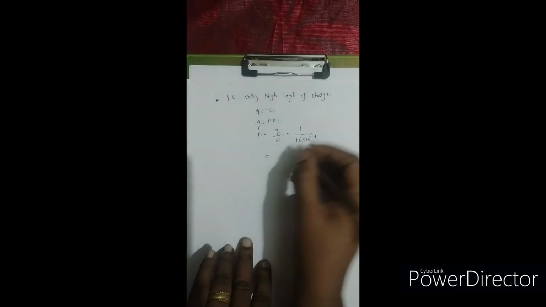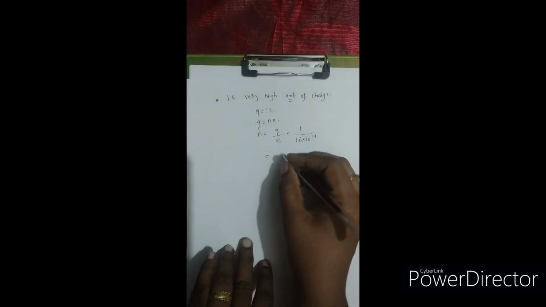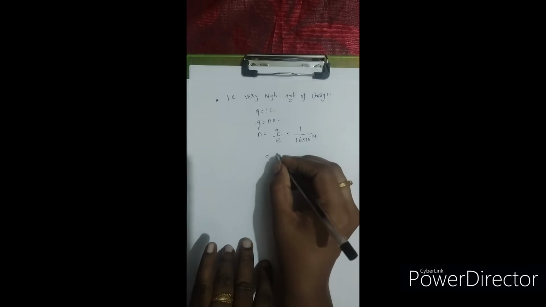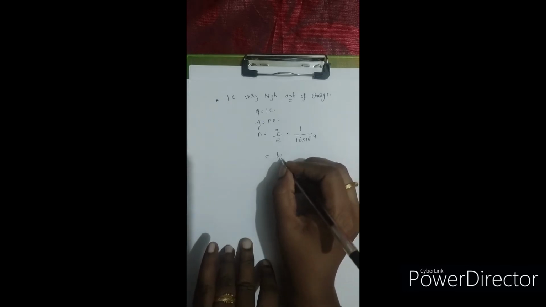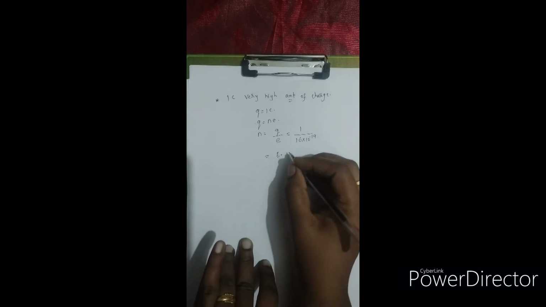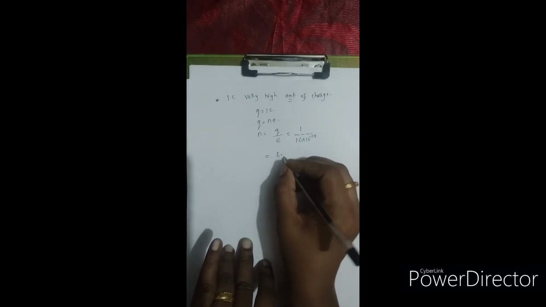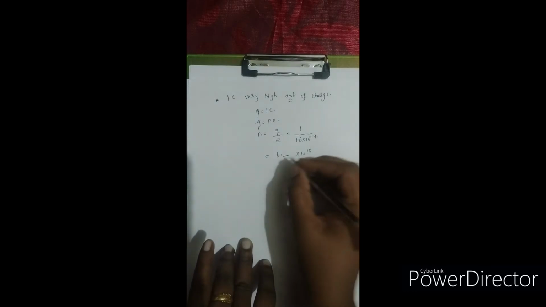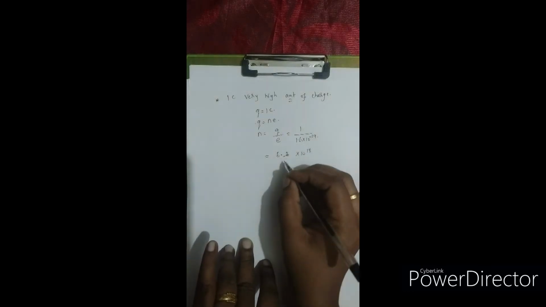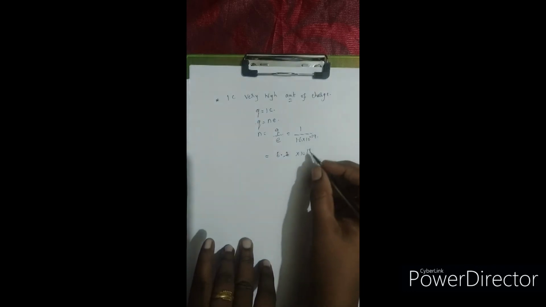So when I divide these two, I get the value to be around 6 point something into 10 to the power of 18, around 6.2. So 6.2 into 10 to the power of 18.